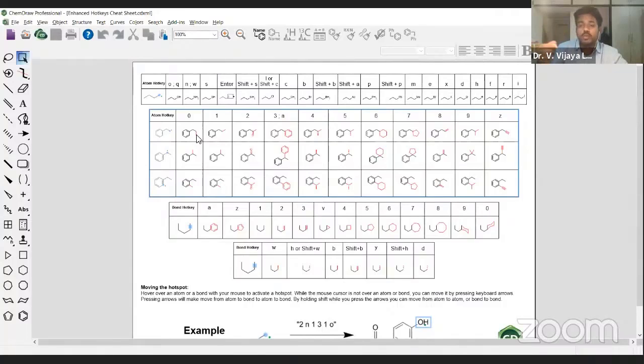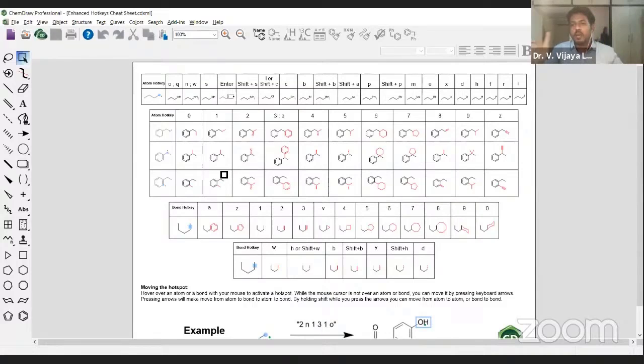You can use it to generate a single bond. Here you can see all these single bonds. This is a primary single bond, a secondary, an aromatic ring single bond. So if you press 0, then automatically single bonds will appear. If you press 1, here you can see the directions are a little bit different. Both are single bonds only, but in different directions. That is the only difference. I'll show you. 1 and 0 are meant for single bonds.